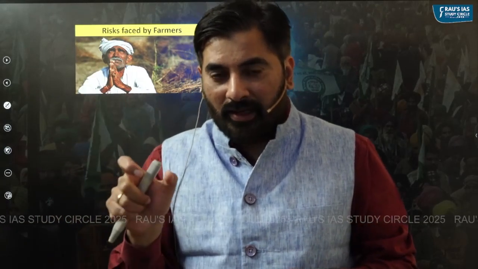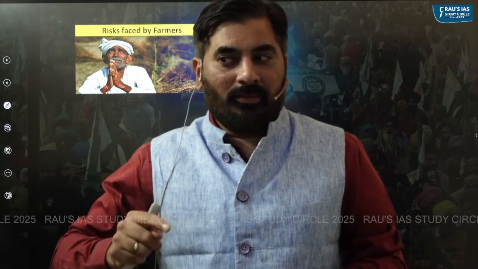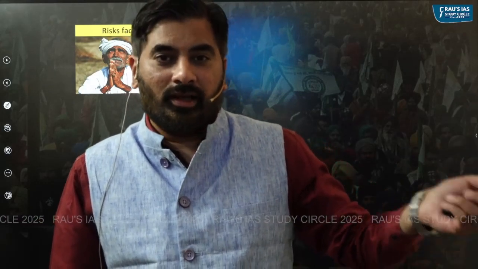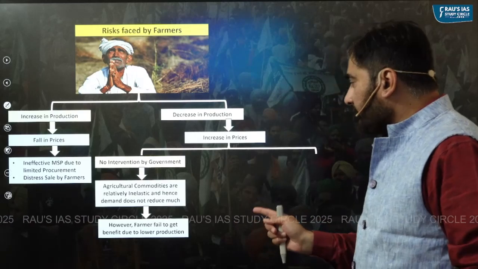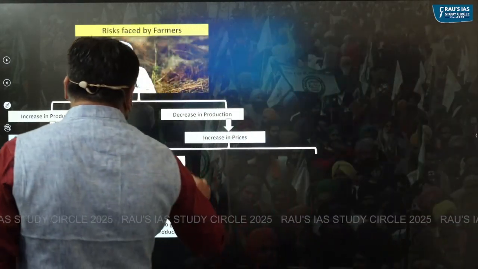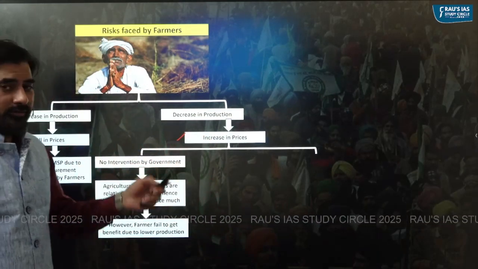This is so because the government intervenes in the market to reduce the prices of agricultural commodities and protect the interest of the consumers. By reducing the prices, the government protects the interests of consumers, but it ends up adversely affecting the interest of the farmers. This is what the economic survey has highlighted. For example, let's say there is an increase in the prices of agricultural commodities.